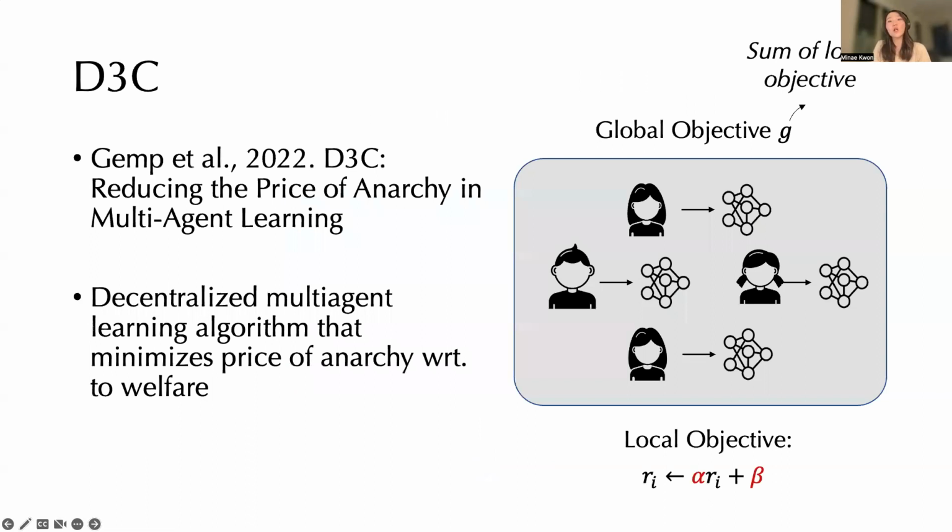We build upon an algorithm called D3C, which was published in Gemp et al. in 2022. This is a decentralized multi-agent learning algorithm that minimizes the price of anarchy with respect to welfare. In other words, D3C automatically modifies local objectives in order to optimize for a fixed global objective, which is welfare, or the sum of local objectives. In this work, we're going to examine the extent to which D3C can generalize to arbitrary global objectives, and then actually use it to optimize for different global objectives that produce different desirable system-level behaviors. But first, let me explain how this algorithm works.